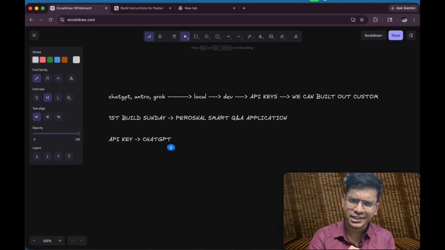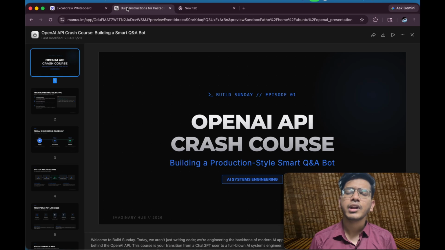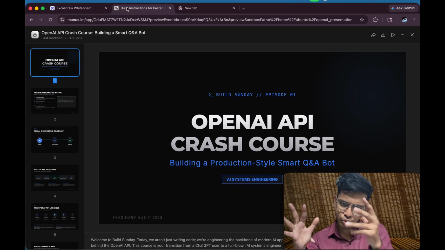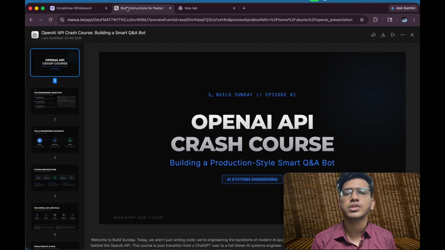Okay, this is the idea of this first application, and the main intent of this application, why I have chosen this as the starting episode of this series, is because when we build this application, we'll understand in detail how the proprietary model works and how we can use the proprietary model in our application, in our ideas, right? So these are the aspects.